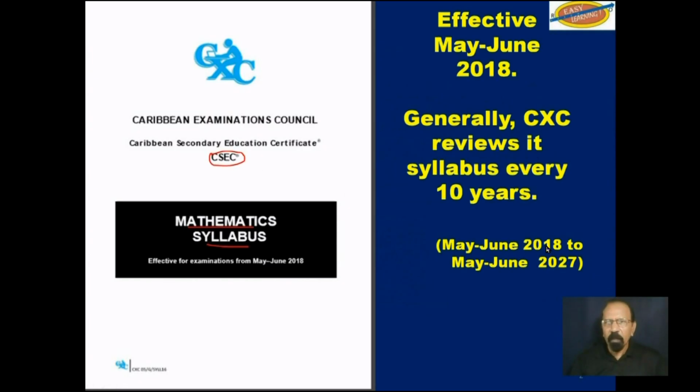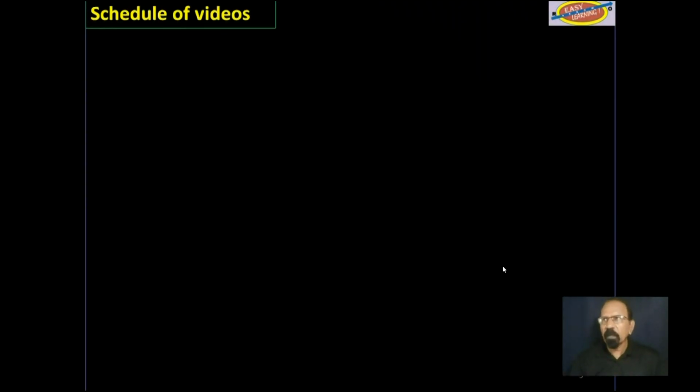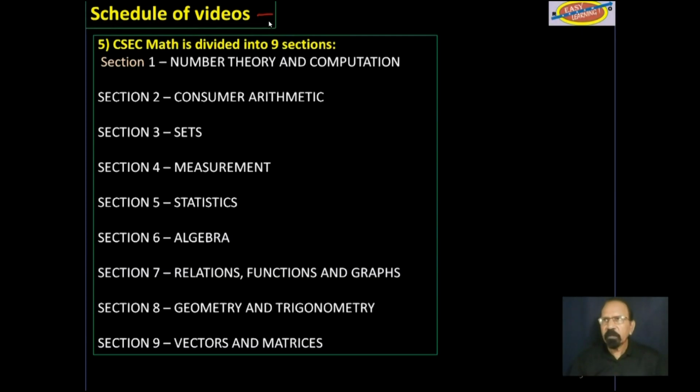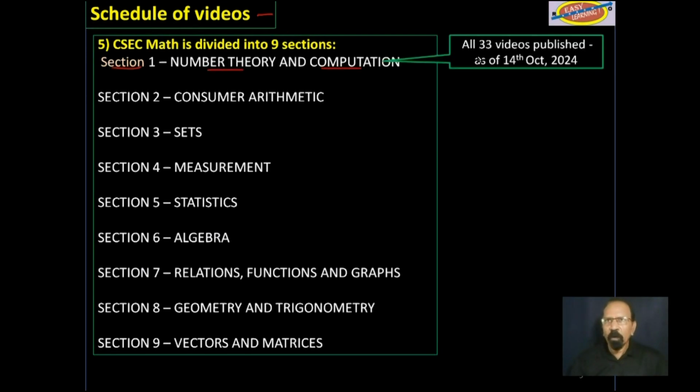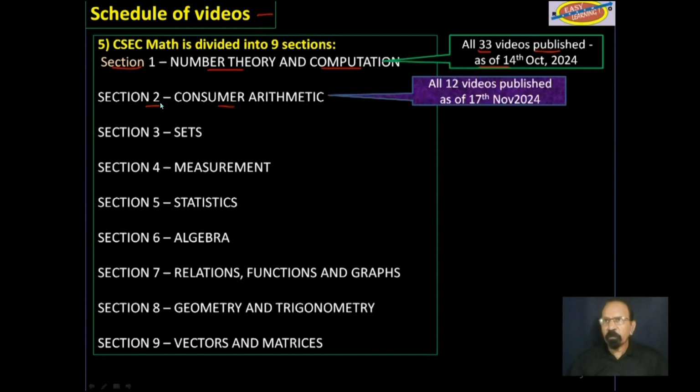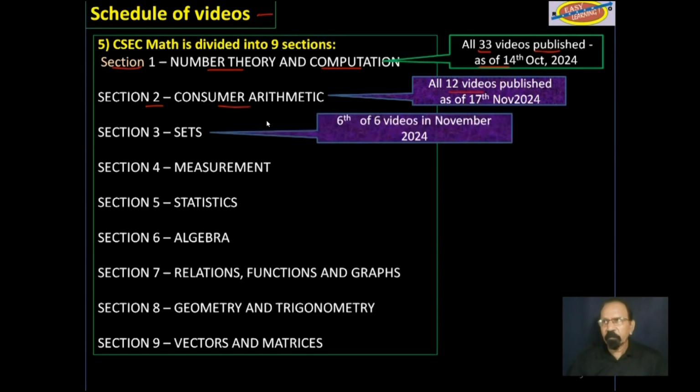We continue with the mathematics syllabus for CSEC 2018 to 2027. Schedule of videos, Section 1, Number Theory and Computation. All 33 of those videos have already been published in their entirety on YouTube. Section 2, Consumer Arithmetic. All 12 of those videos have already been published on YouTube in their entirety.